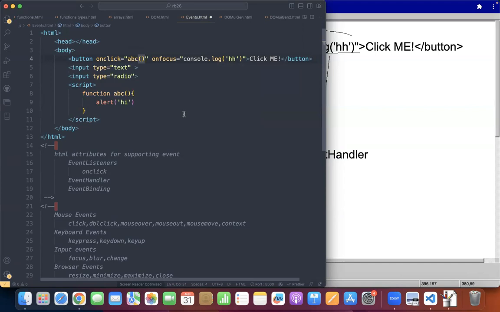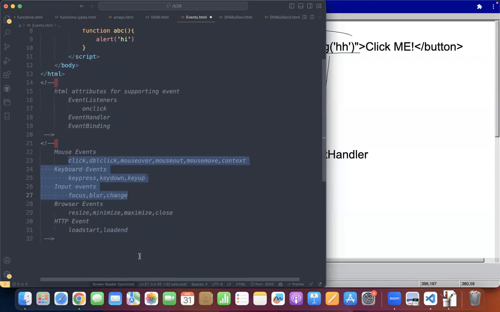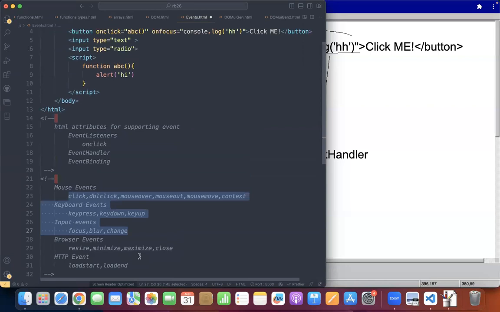So there is nothing to worry about. Whatever work I want to do, I put it inside the alert. Very nice. So this is how you will work on it. For every event, we have an event listener associated with it. That means for blur also we have an event listener.